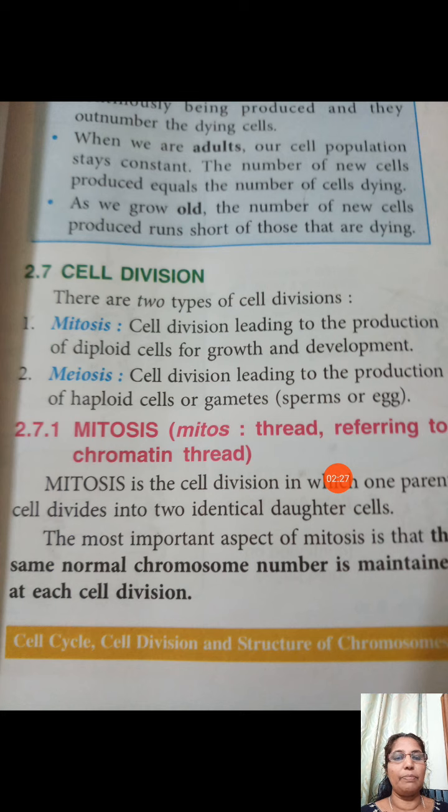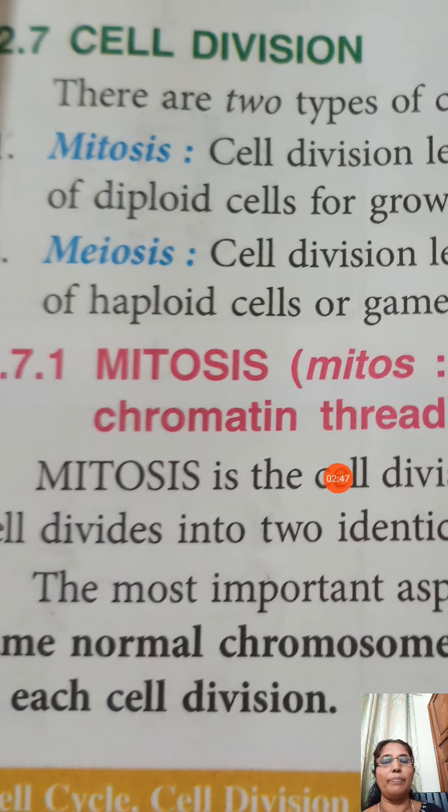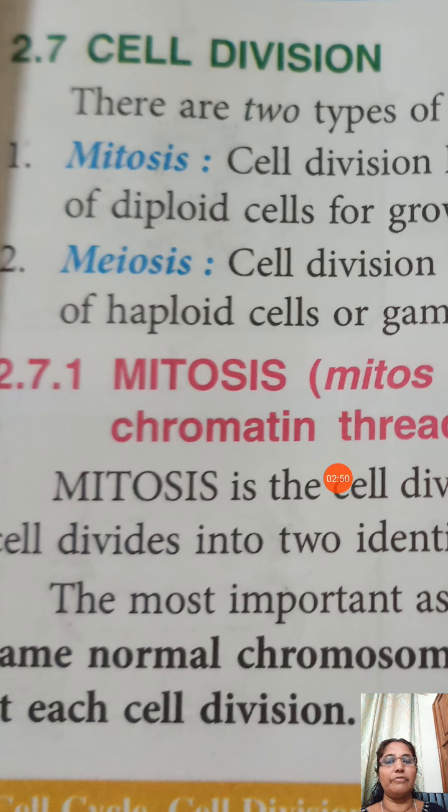Then 23 plus 23 can retain that same number, 46 chromosomes, after the fusion of sperm and egg. So meiotic division should maintain half the number of chromosomes. So they are known as haploid cells. After the division by meiosis, the cell must be haploid.